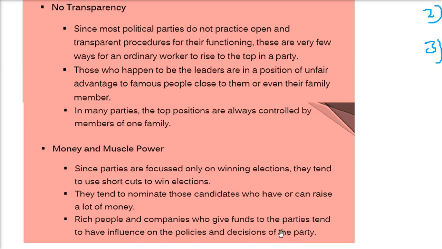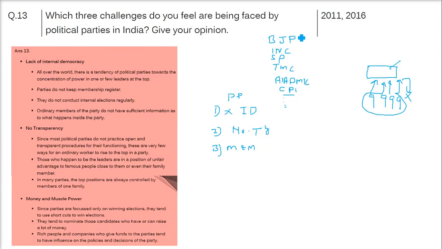So if some Adanis and Ambanis have given, say, 1,000 or 10,000 crores to the parties, these parties will work for them, or will be inclined to, because the chanda, the funds given by these people, is too much. And those people who are fielded or given tickets are often very rich and have muscle power, like the Bahubali, as we call it. So they have the chances to win the election by hook or by crook.